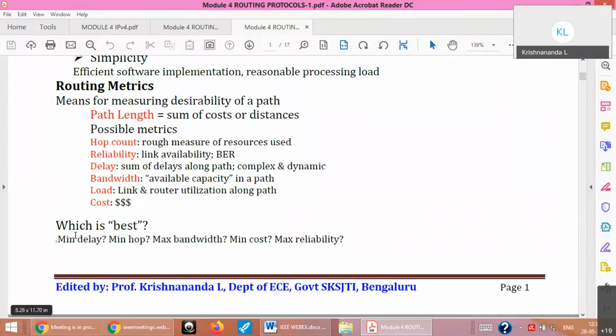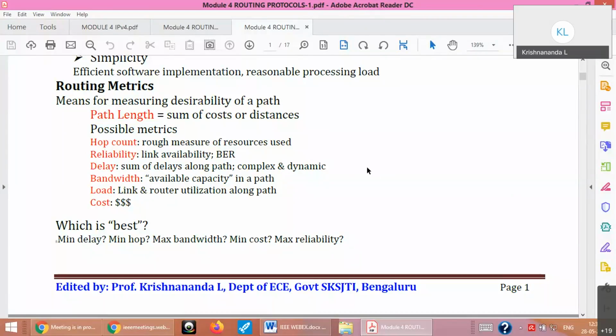Which is best? Again, there is nothing called the best here. Minimum delay, or minimum hop, or maximum bandwidth utilization, or minimum cost, or maximum reliability. So we can have so many things like that. Any of these parameters should be optimized. So one thing you should remember is we are trying for an optimal path, but in general we call it the shortest. Shortest need not be shortest in the literal sense. Don't look into that English as shortest.